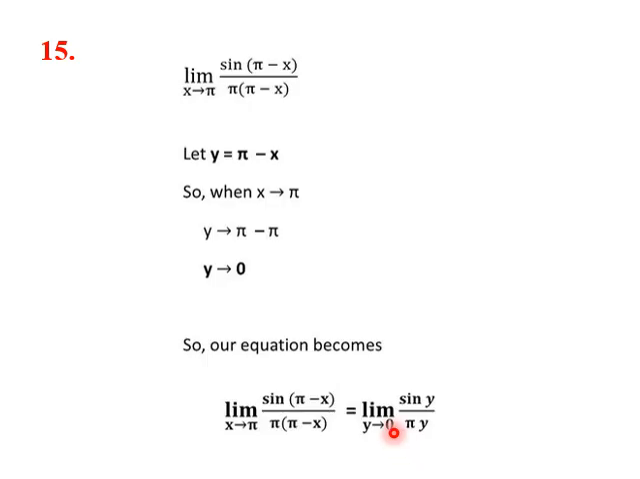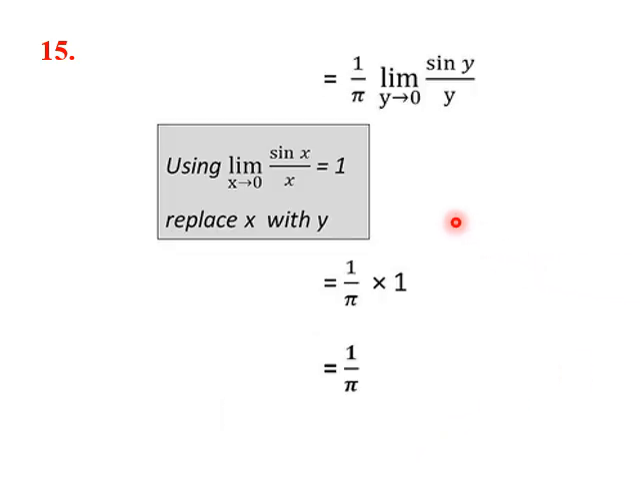This is important. Now it has come in the standard form where pi can be taken out, 1 by pi. And limit y tending towards 0 of sin y by y is 1. So this term is 1. We know by formula this is 1 by pi. So the answer is 1 by pi.